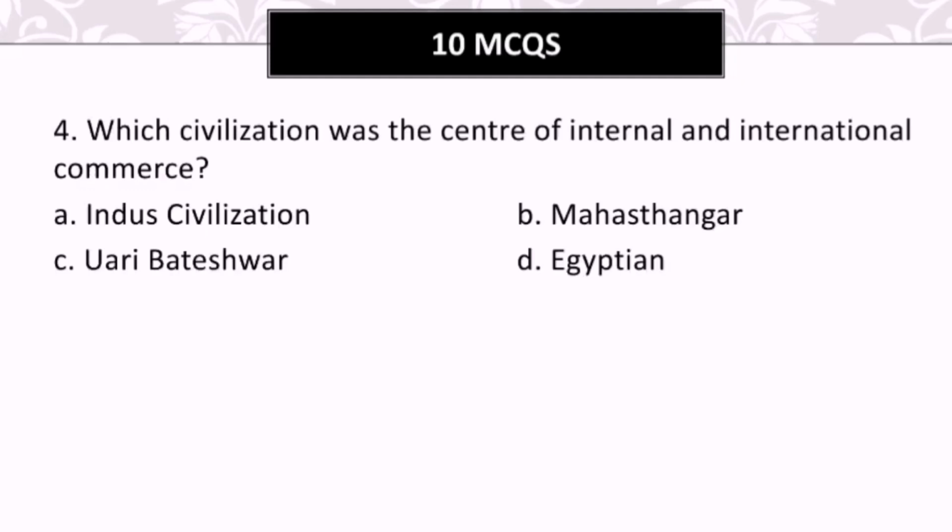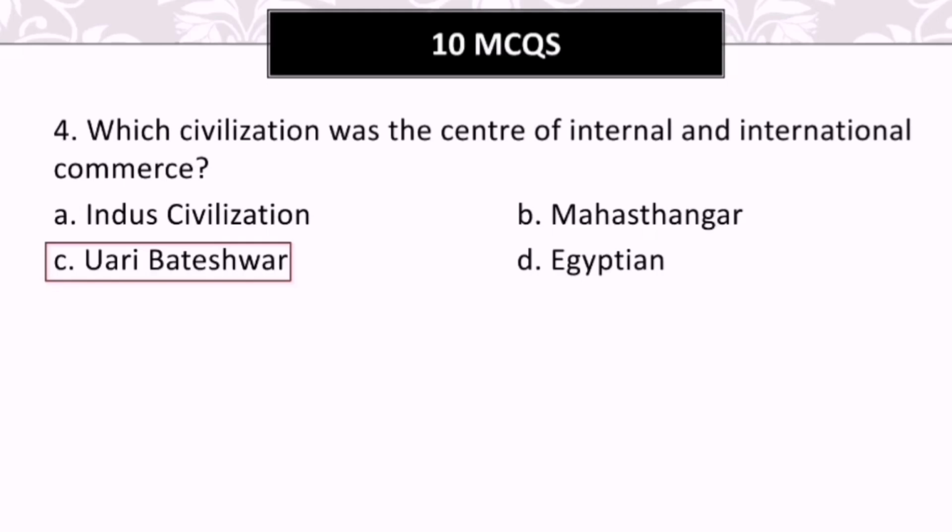Question number 4. Which civilization was the center of internal and international commerce? The options are A. Indus Civilization, B. Mahasthangar, C. Uari Bateshwar, D. Egyptian. So, the answer here will be C. Uari Bateshwar. This civilization was the center of internal and international commerce. So, C will be the correct answer here.